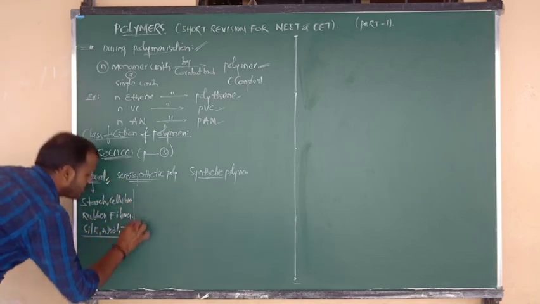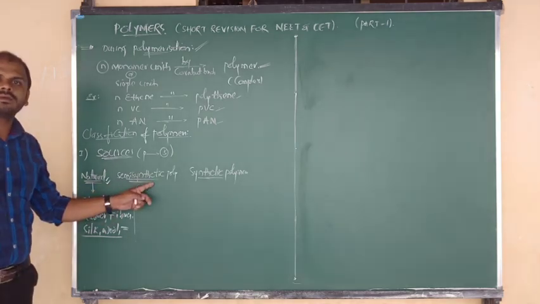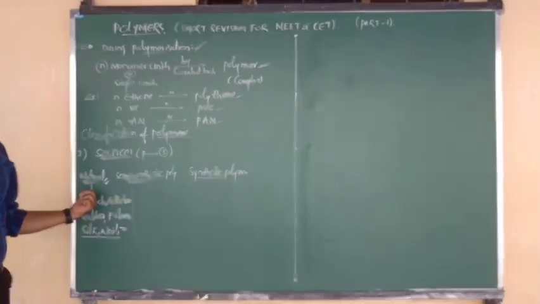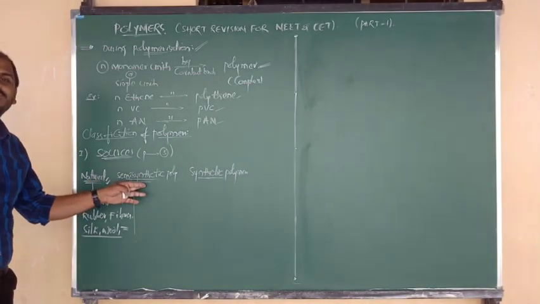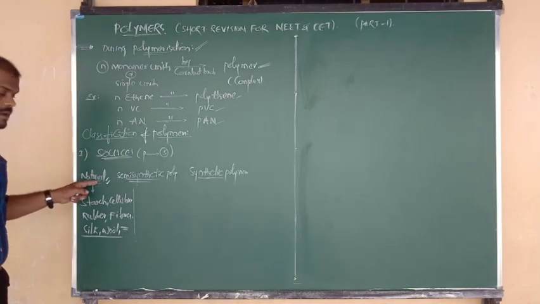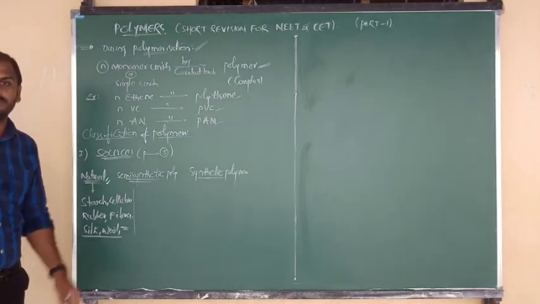Sir, what about semi-synthetic polymers? Semi-synthetic polymers are also derivatives of natural polymers. That means these are prepared by making some modifications upon natural polymers. After some modification on a natural polymer, you are going to get the semi-synthetic polymer.